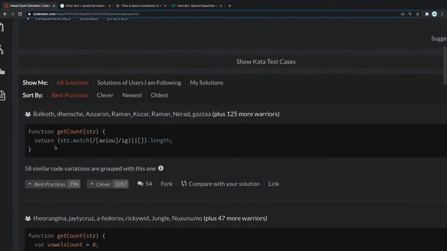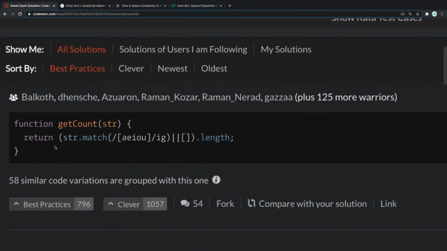Ooh, this is a great one. This is actually an amazing one. I like this. It is even shorter. So what this guy did is that he did the same check as we did. So he said, if it is true, then just show the length of the matches. Because this thing, the match, actually doesn't return one thing. The match returns, I think, the number of matches, or it returns the whole array of all the matches.